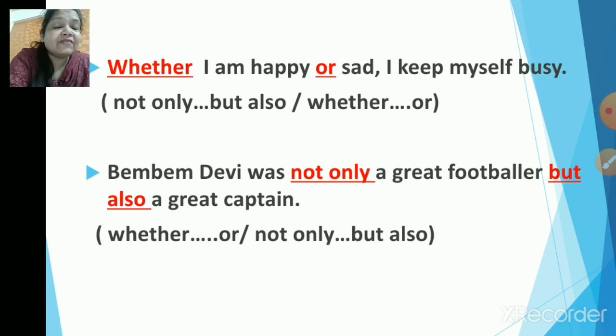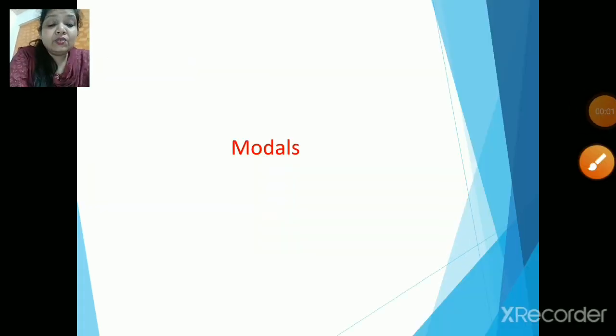And what are the pairs? We have already discussed. All right, so let us go ahead. Now children, you can go to page number 108 from the New Voice textbook, and the new topic that we are going to do today is modals.